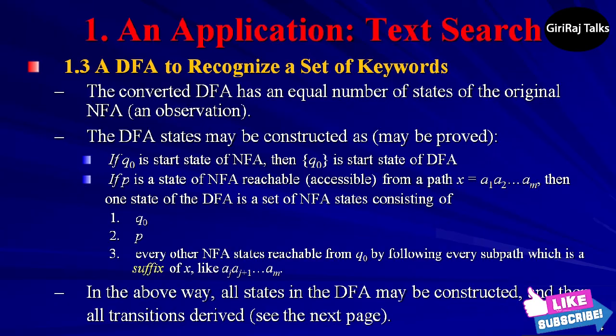This observation is good news and explains why the method of designing an NFA for keywords and then constructing a DFA from it is used frequently.